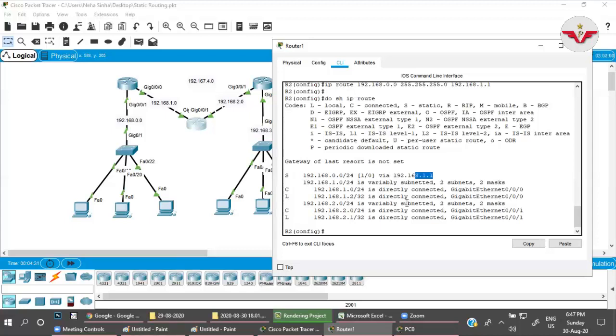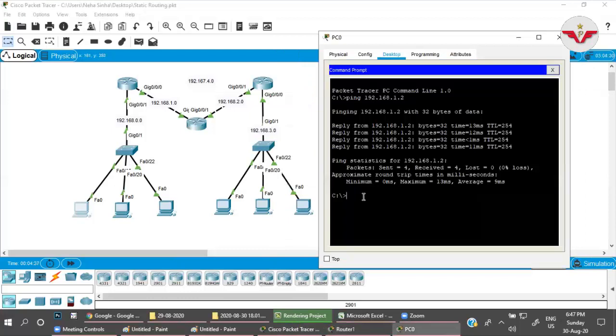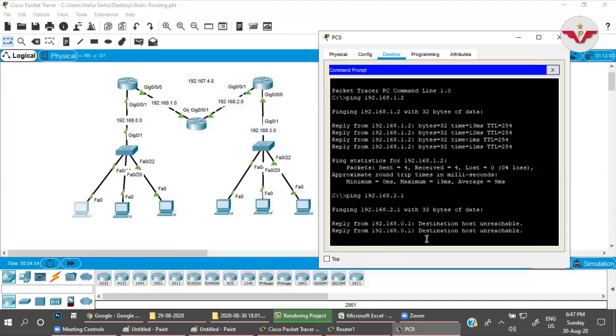Now, this was the first error message. What was the error message? Request timeout. Now I can reach 1.2. On this router 2.1 is also there. Let us try to ping 2.1. What is the error message you are getting?